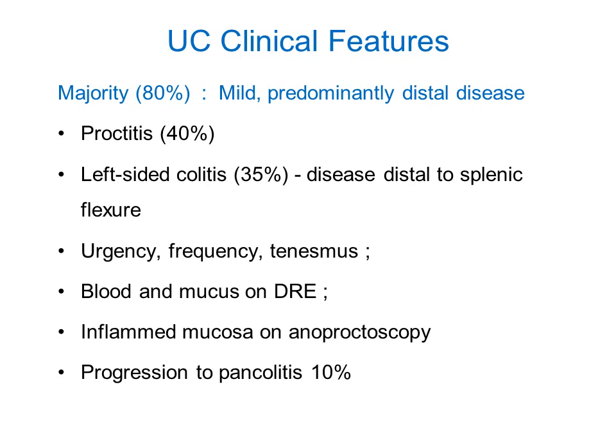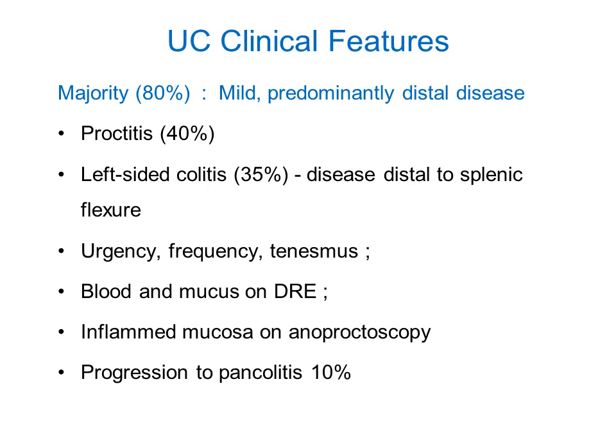So clinically, how do these patients present? The majority of the patients have a mild disease which involves the distal colon. Only the rectum will be involved, or the ascending colon. Proctitis is seen in up to 40% of the patients. Left-sided colitis, that is involvement of the descending colon up to the splenic flexure, is seen in 35% of the cases.